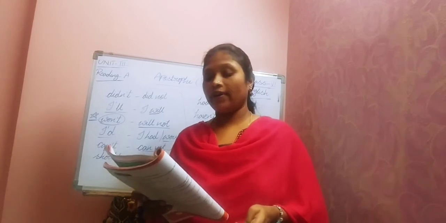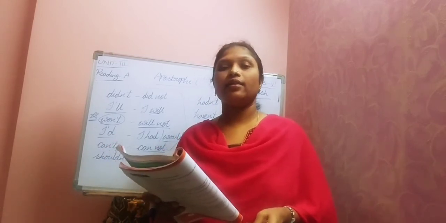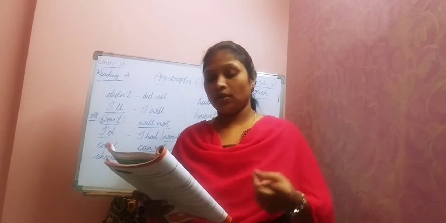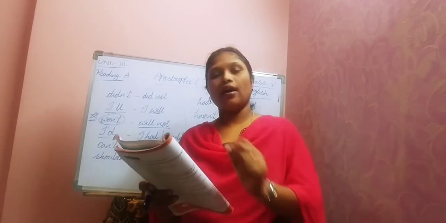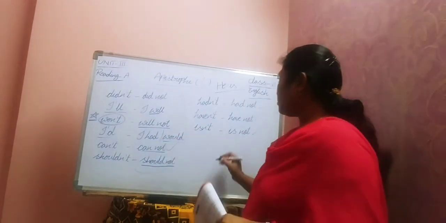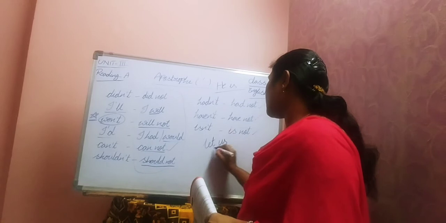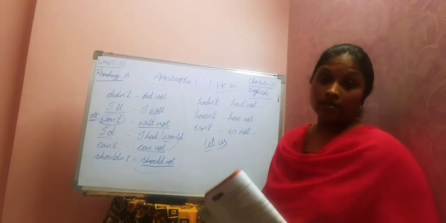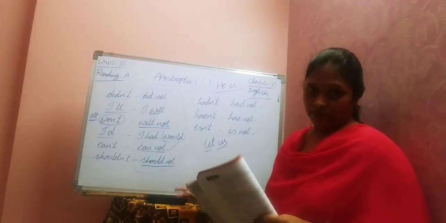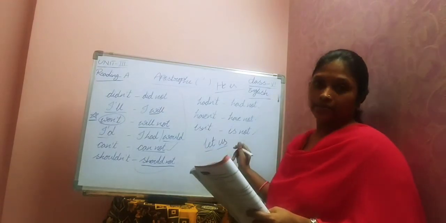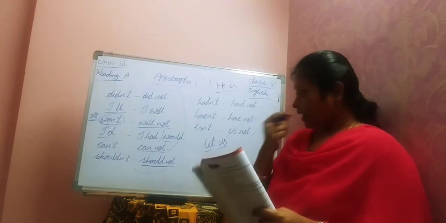So what are the short forms in that sentence? Two are there, right? Let's, I've. This one, full form, let us. Let us see. So that can be written as let's.